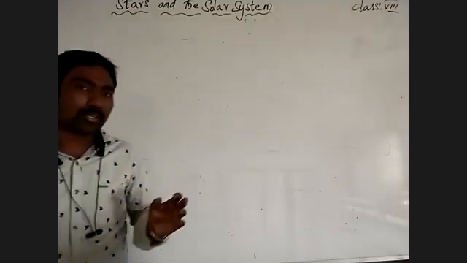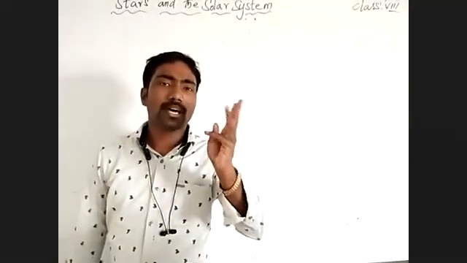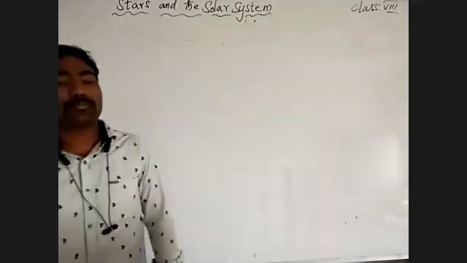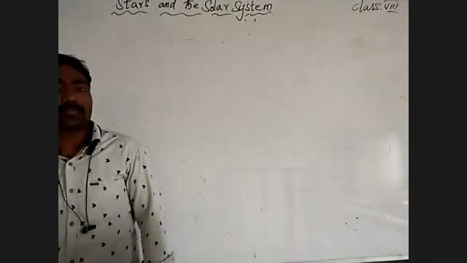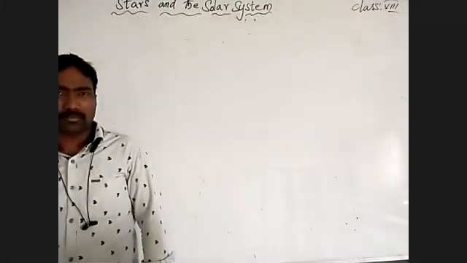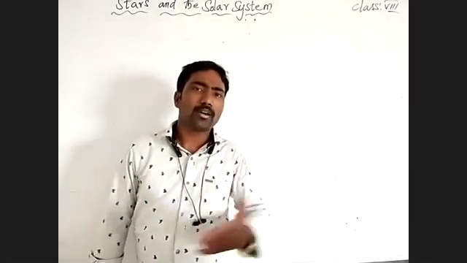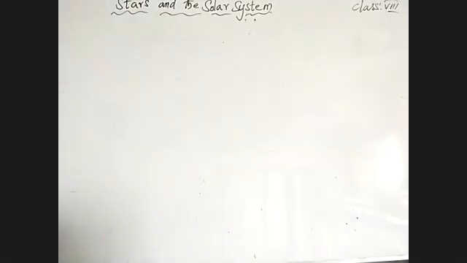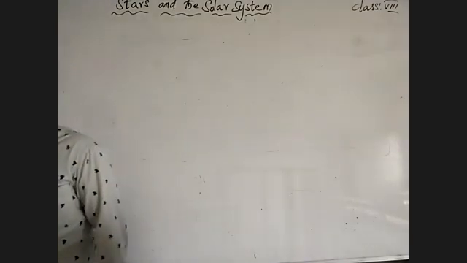And also we know well that Earth is divided into 4 parts. 3 parts are covered with water, means the Earth consists of 3/4 part water and 1/4 part land on the surface. Means on the surface of the Earth, 3 parts are water and only one part consists of land. So let's talk about Earth.